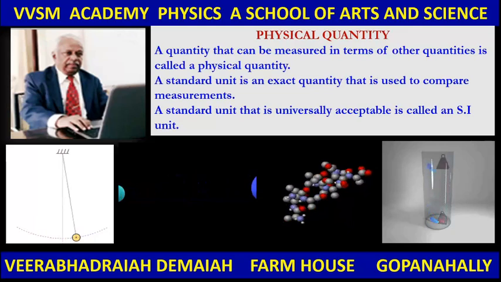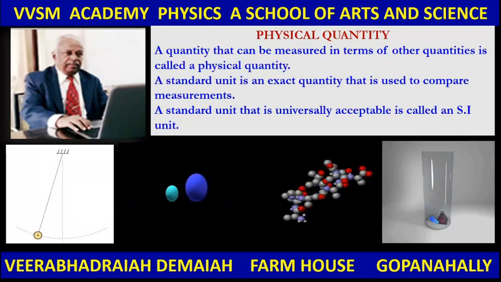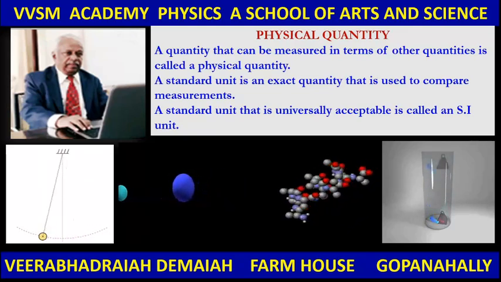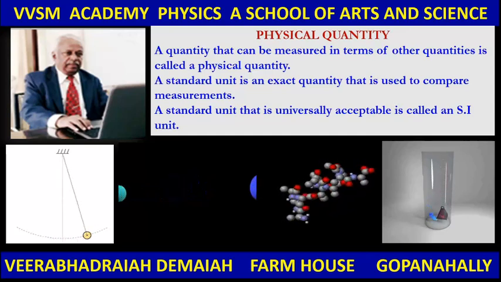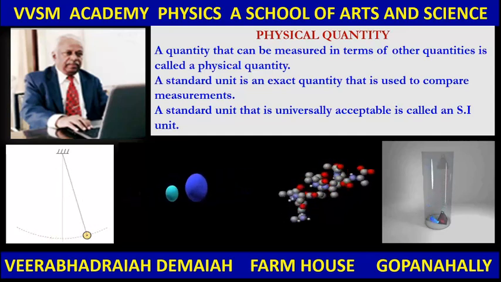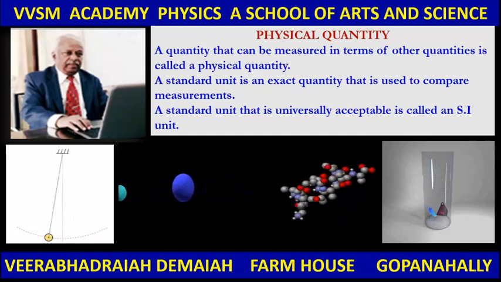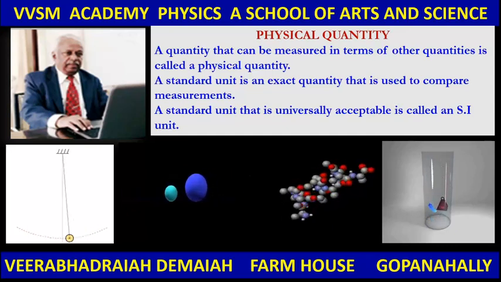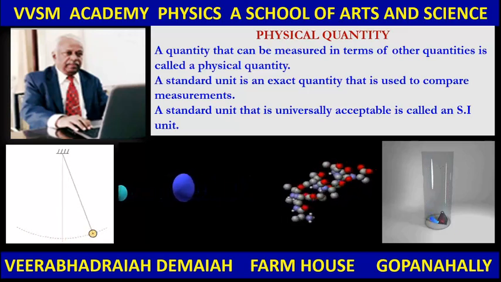Here, if you observe the simple pendulum, the movements of the pendulum, which indicate the time, the physical quantities are length, mass, and time. The length of the pendulum, the mass of the bob of the pendulum, and the time of oscillations, all these things are physical quantities: length, mass, and time.